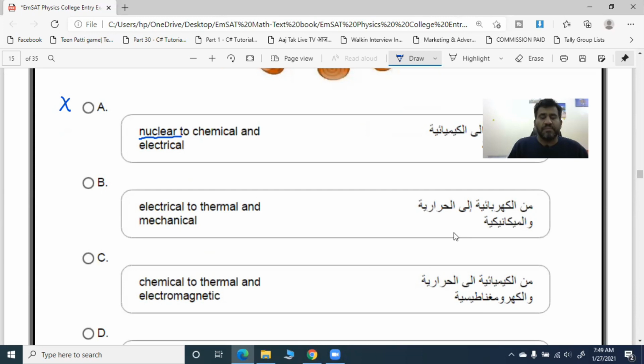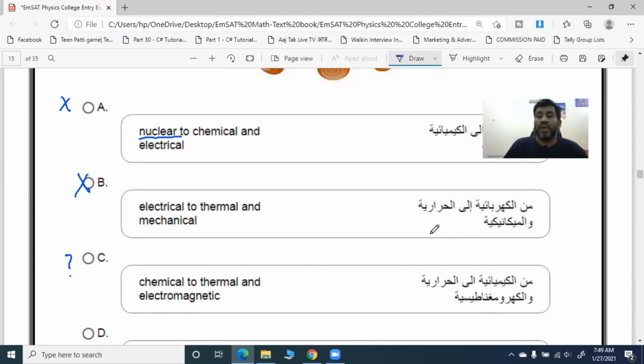Next, electrical to thermal and mechanical. When we talk about electrical energy, we need to represent some components of electricity, like resistor, current, and voltage. In this case, the arrangement has nothing to do with electrical energy. Wrong. Chemical to thermal and electromagnetic. I don't know whether it is true or false, so just keep a question mark and we can check the next option.